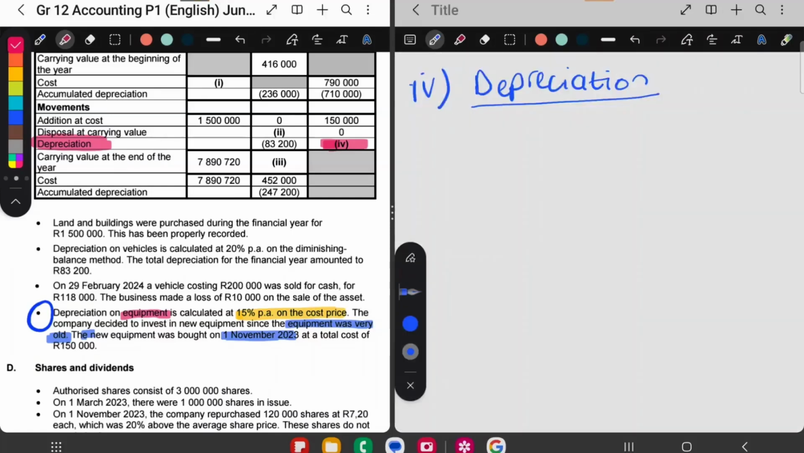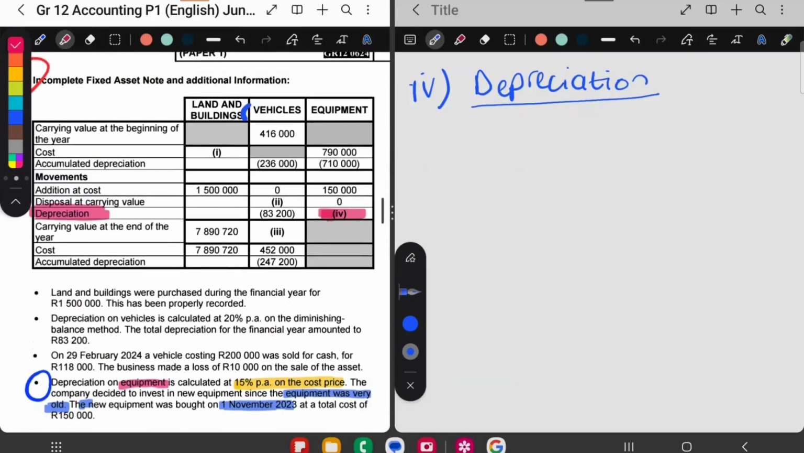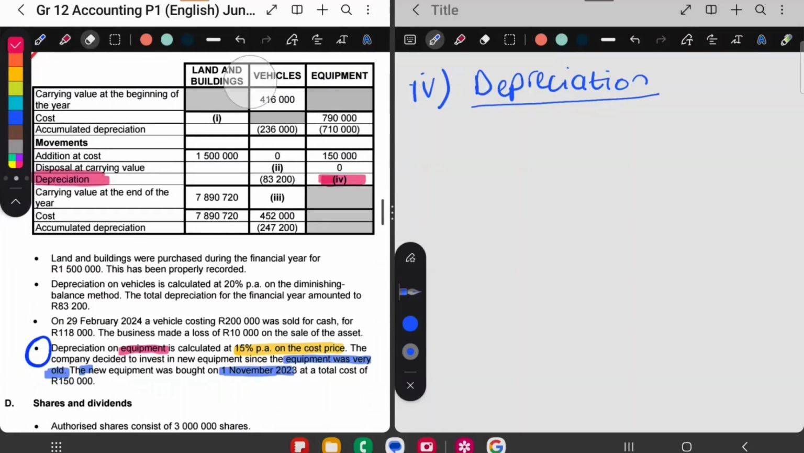So depreciation on any asset, like for example, in this case, we're doing depreciation on equipment. So depreciation is always broken up into 3 parts. You need to work out depreciation on old equipment, on new equipment, and on sold equipment. But can you see here by disposal at carrying value? Do you see here there's nothing there? So here by disposal is 0. So there's no sold equipment.